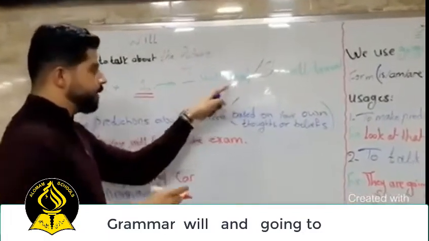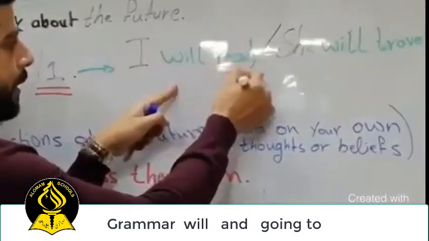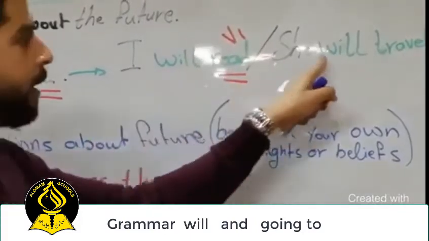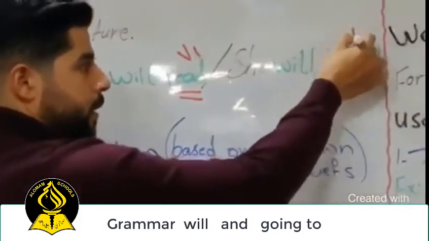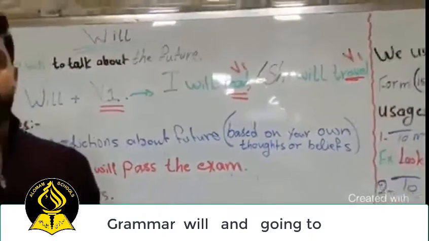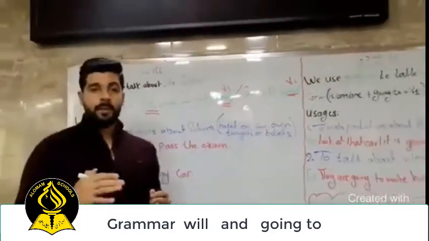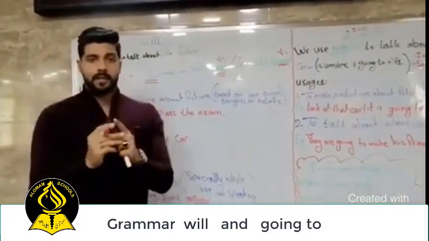I will read. Read here is verb 1. She will travel. Travel, verb 1. They will eat. They will drink. They will visit. So we use verb 1 after will.